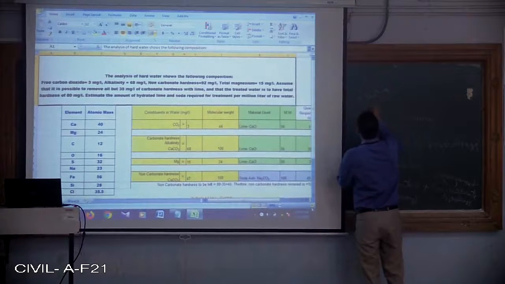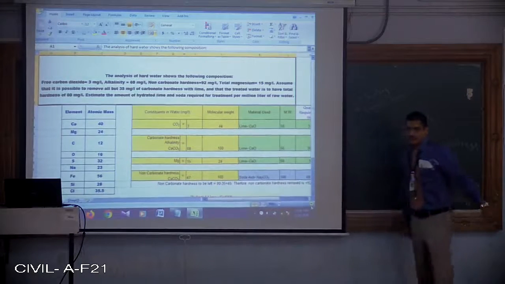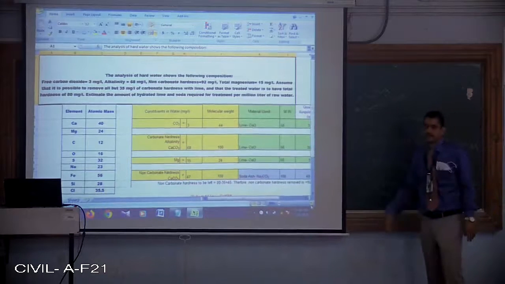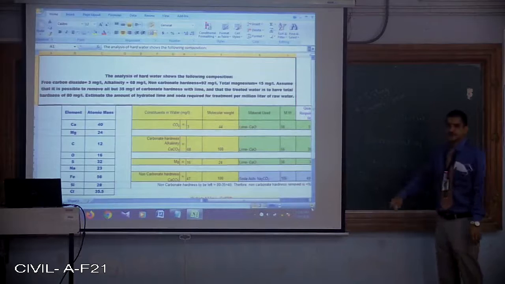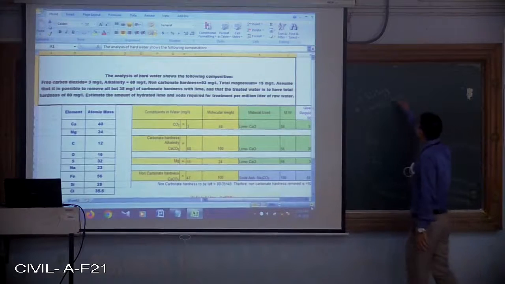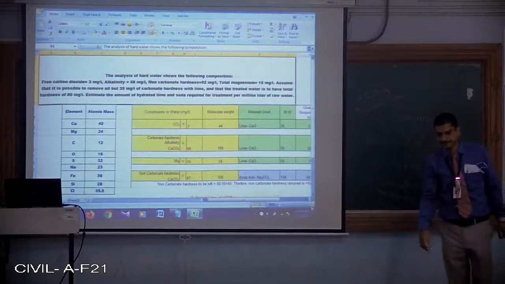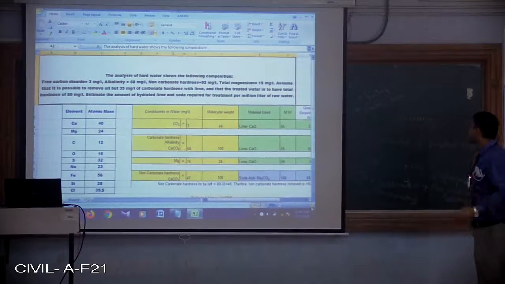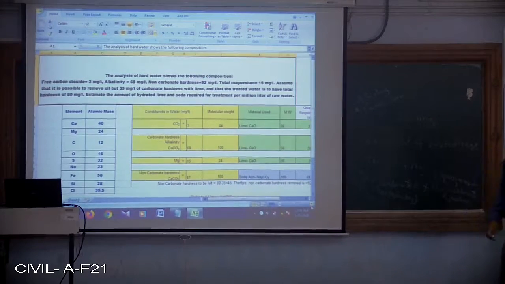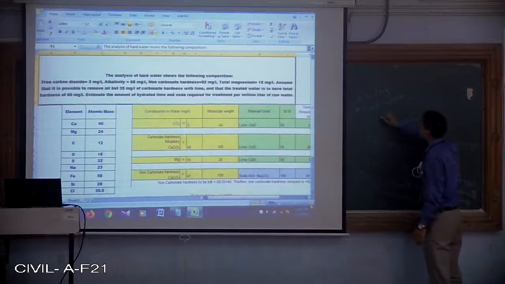Or by adding excess amount of lime. If we are supplying the water to more than 10 people, and if the water is very hard, if it consists of temporary hardness, then if we go for boiling, it will be uneconomical. In that case, we will be going for addition of excess amount of lime. So boiling is not a suitable method when we are supplying the water from a centralized treatment plant. It removes what? Temporary hardness.